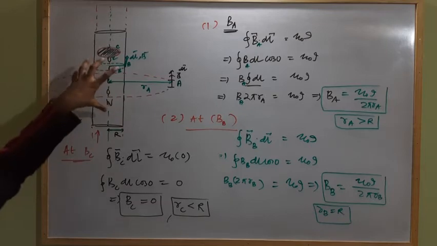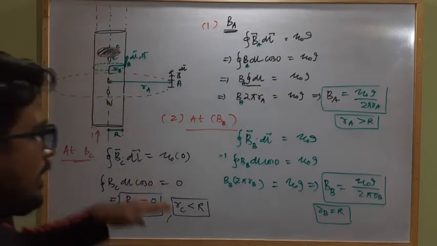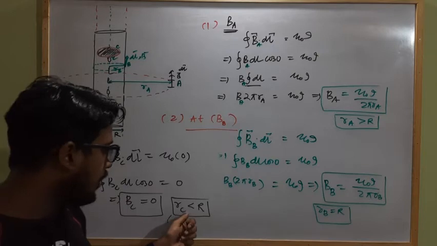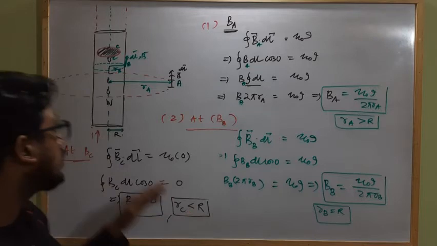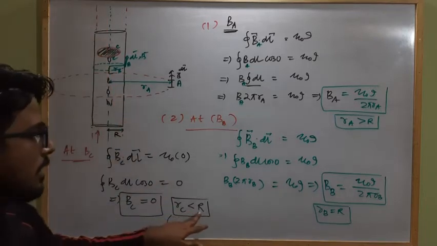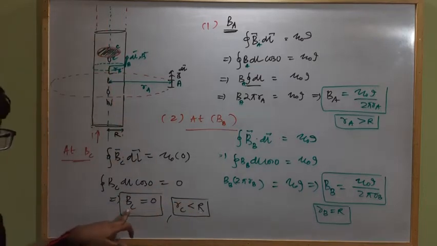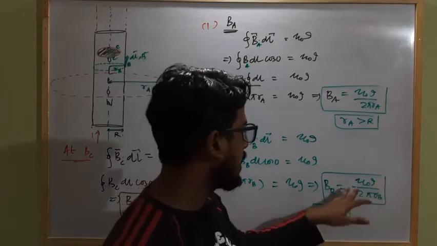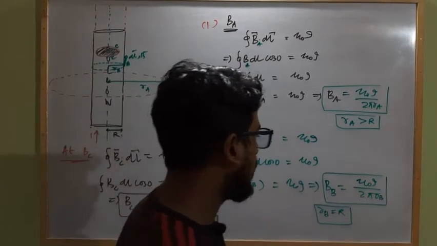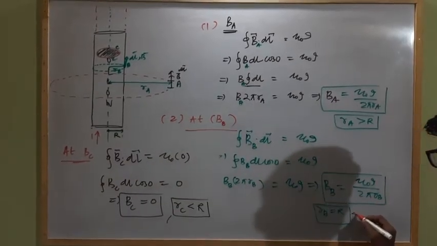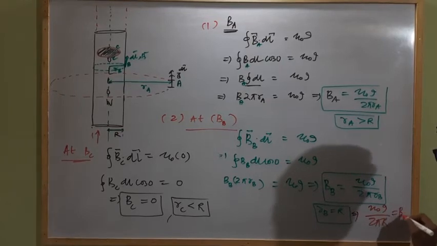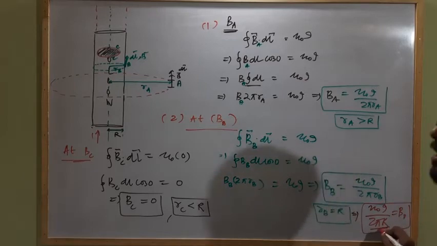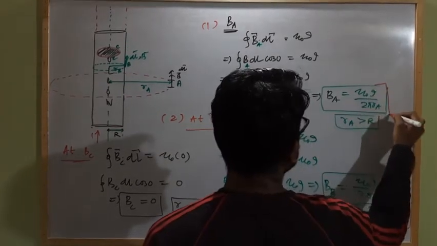So in case of a hollow cylindrical current carrying conductor, the magnetic field strength inside, when the point of observation is within the current carrying conductor, that means the distance of the point of observation from the axis of the conductor is less than its radius, then the magnetic field strength will be 0. If it is on the surface, the magnetic field strength will be mu naught I by 2 pi rb, or simply in place of rb this can be written as mu naught I by 2 pi R, B at point B. R is the radius of the cylindrical current carrying conductor, and any point outside it will be this much.